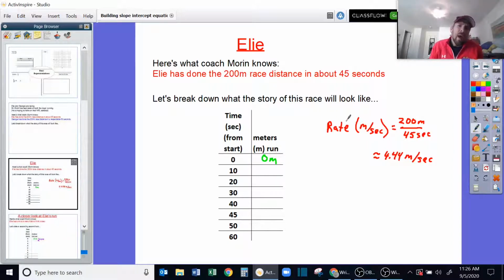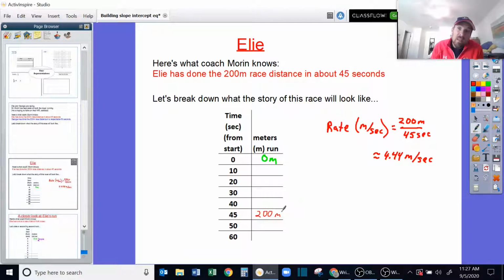I'm thinking about the candle lesson that we did. If we knew how far it went down and how long that total was, we could find out how much that candle was burning per second. We're going to do the same thing with Eli's race stats. So we know it's 200 meters for 45 seconds. And we could even look in our table and say, so we know when he's going to finish, right? 200 meters. We expect that he's probably going to finish that 200 meters in 45 seconds.